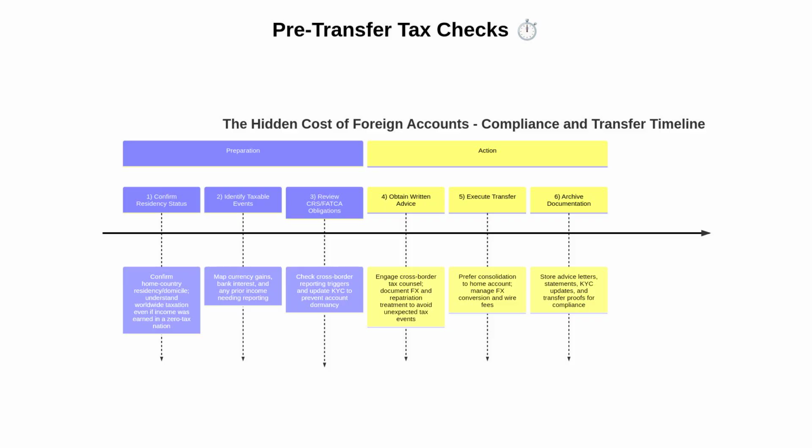This timeline shows the pre-transfer tax checks. First, confirm your residency status. Second, identify potential taxable events, such as currency gains or accrued interest. Third, review your CRS and FATCA obligations. Fourth, obtain written advice tailored to your facts. Fifth, execute the transfer with your chosen FX strategy. Sixth, archive banking and advisory documentation for future reference and potential audits.